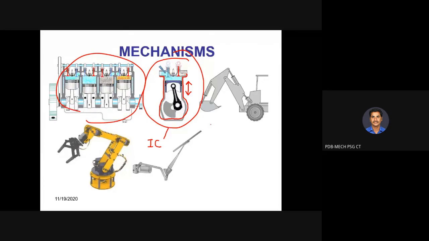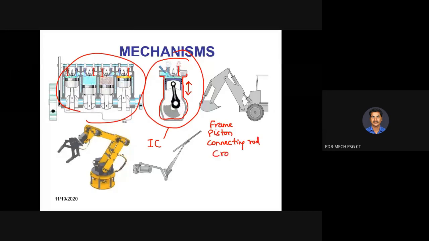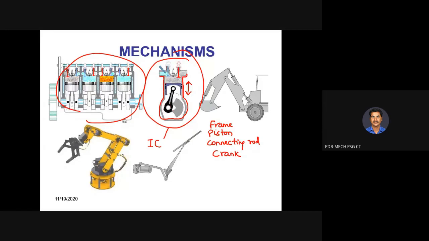So frame is one link. Then piston is another link. Then connecting rod is the third link. And crank is the fourth link. There are four links that we can say in an IC engine. Crank is nothing but this revolving member. In this, there are few links which are continuously reciprocating, and few members continuously rotating and partially rotating. So there can be any motion between the links.